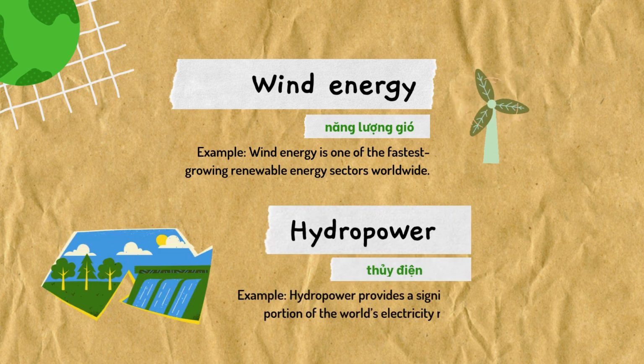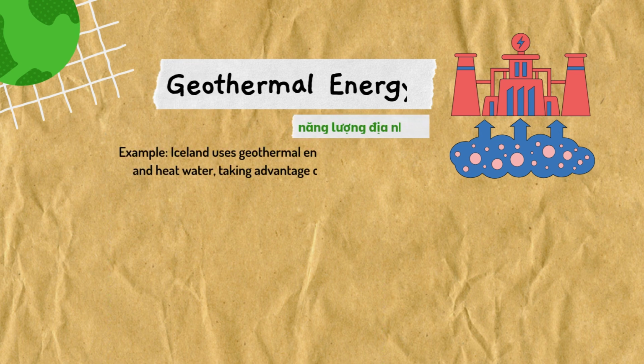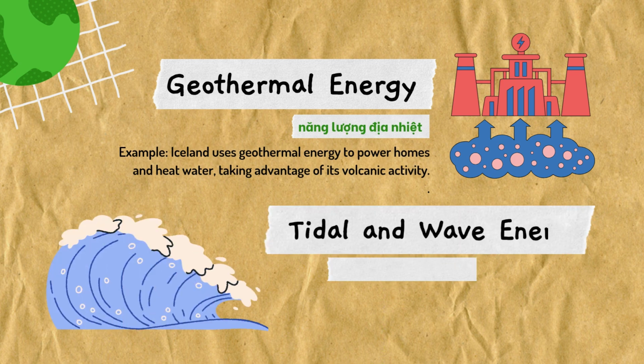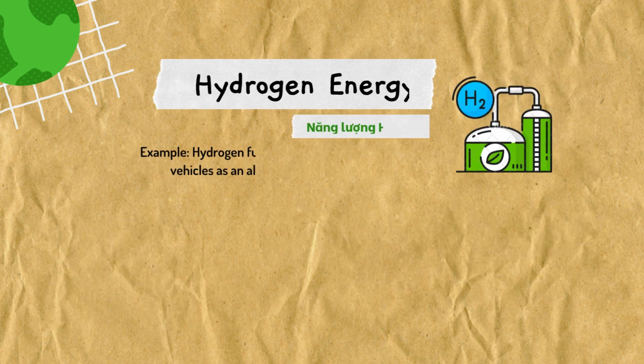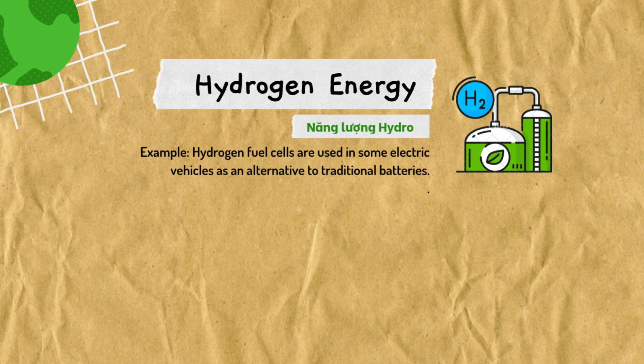Hydropower. Example: hydropower provides a significant portion of the world's electricity needs. Geothermal energy. Example: Iceland uses geothermal energy to power homes and heat water, taking advantage of its volcanic activity. Tidal and wave energy. Example: the MeyGen project in Scotland is one of the largest tidal power stations in the world. Hydrogen energy. Example: hydrogen fuel cells are used in some electric vehicles as an alternative to traditional batteries.